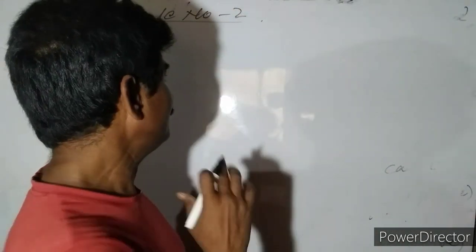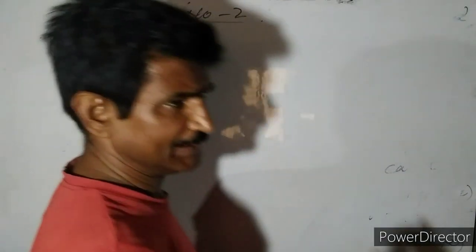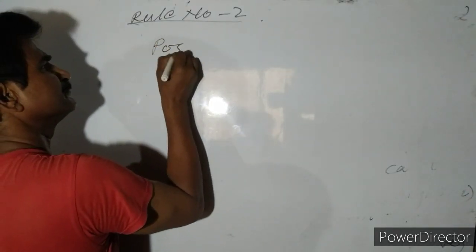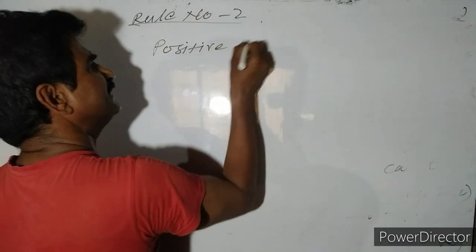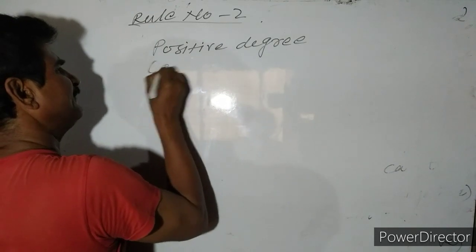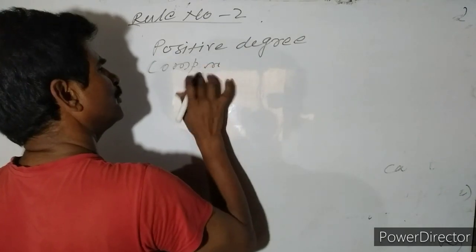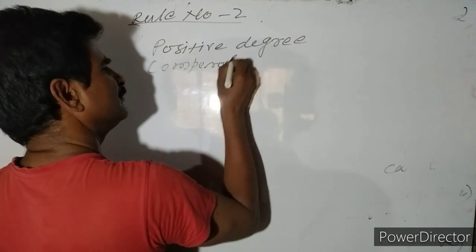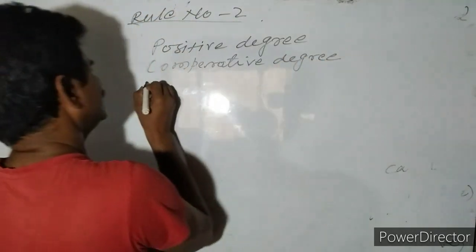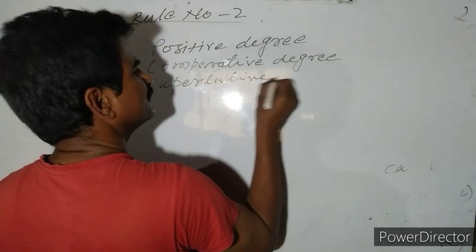The adjective, quality of adjective, has three types: first positive degree, comparative degree, and third superlative degree.